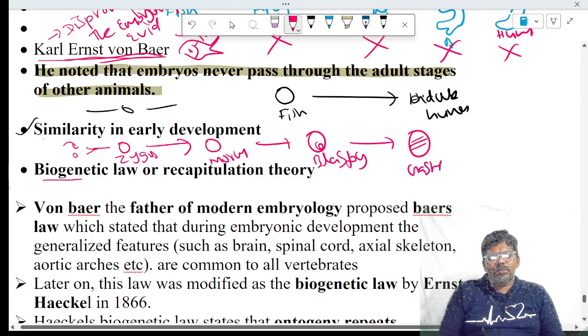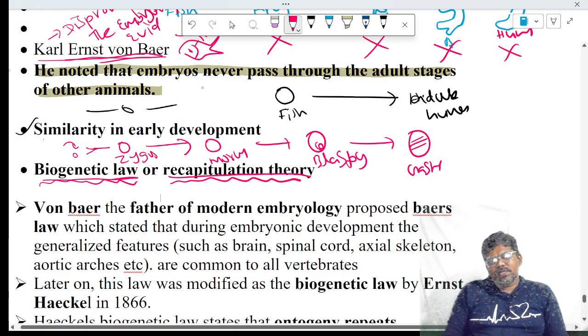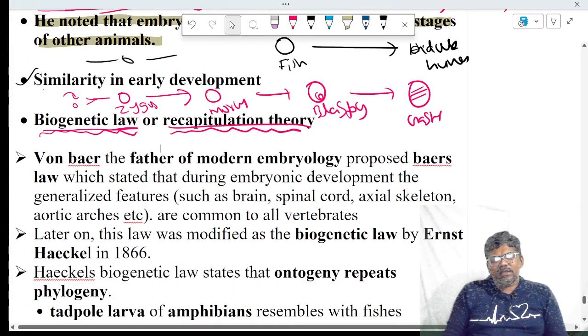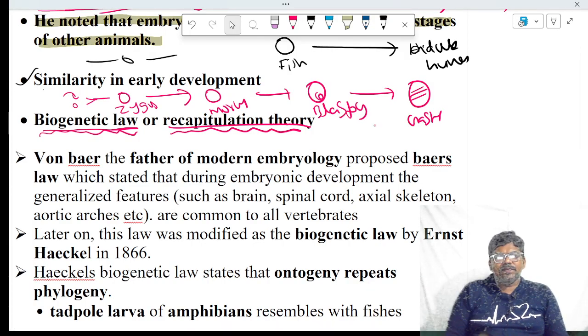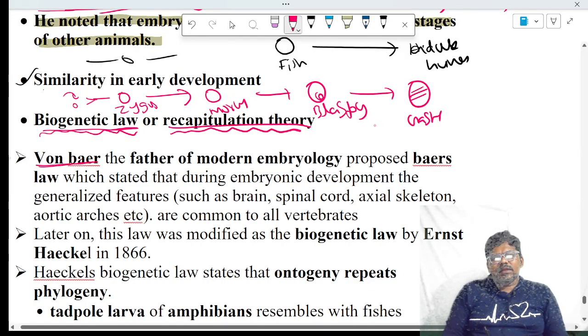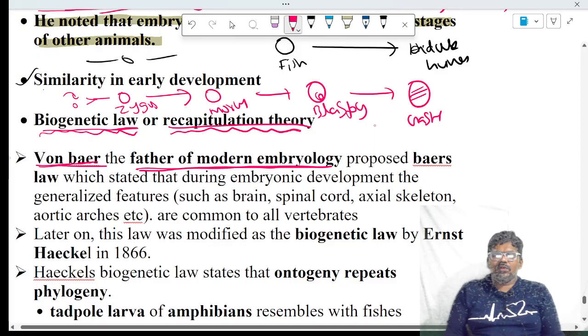Next, we will see about the biogenetic law, or recapitulation theory. The biogenetic law, or recapitulation theory, is also one example of evidence from embryology. At the start, von Baer, the scientist, is also called the father of modern embryology.